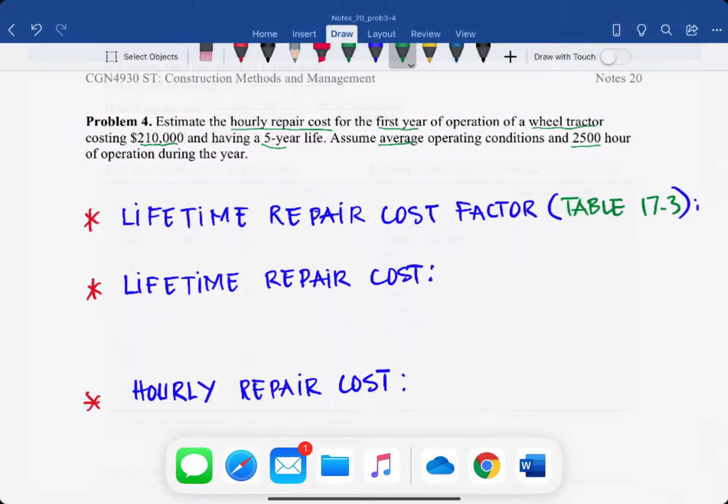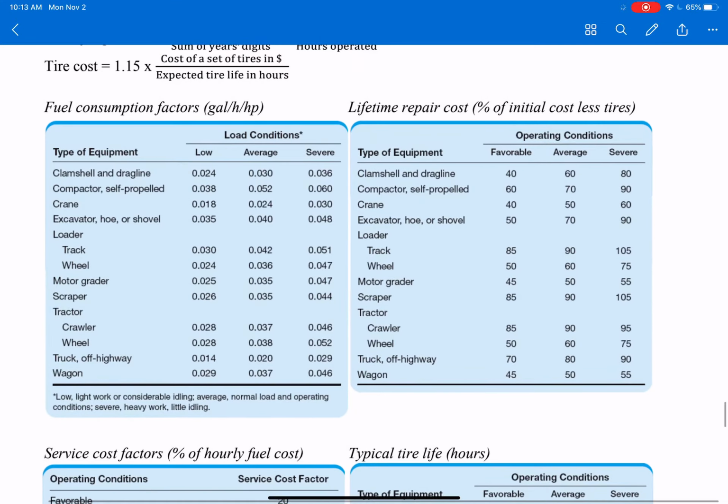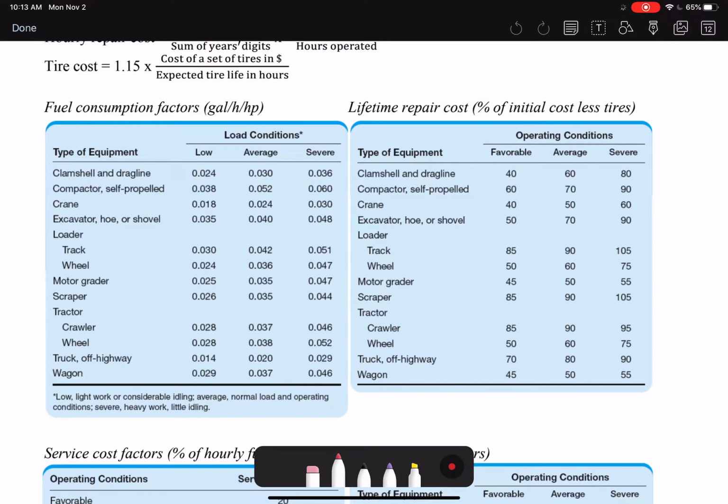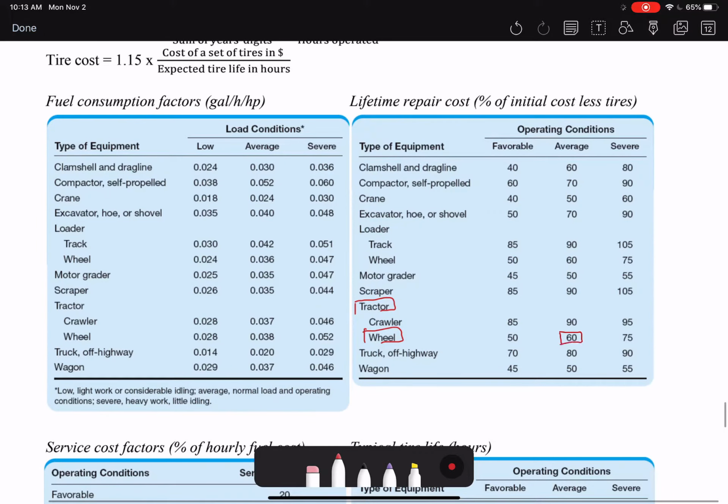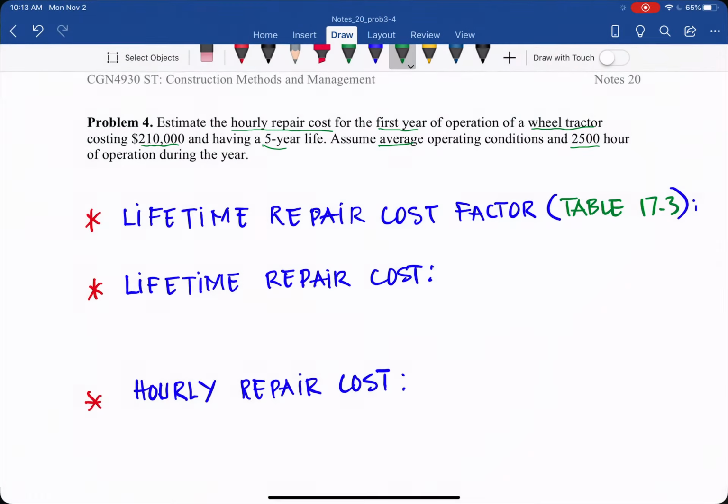So with the wheel tractor, and assuming the average operating condition that the problem gives us, we get 6% of initial cost less tires.